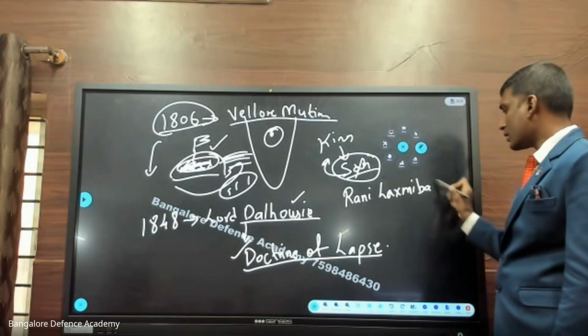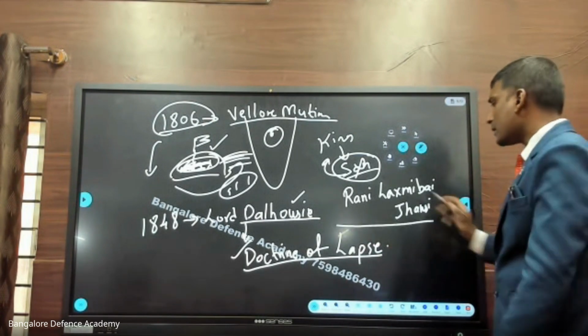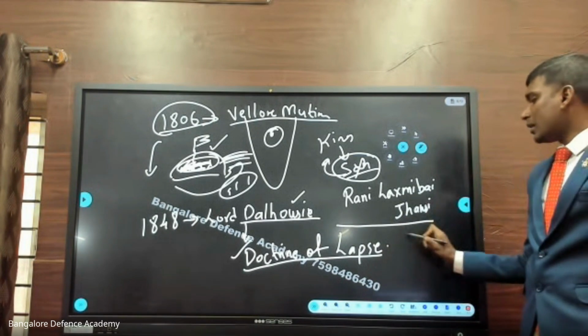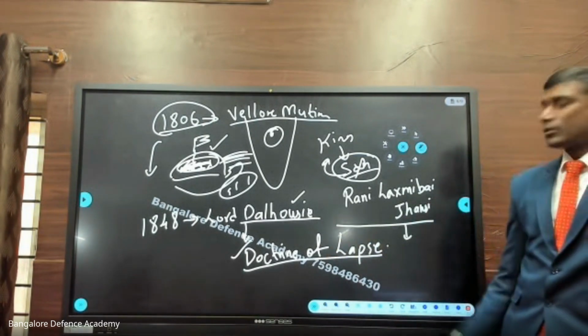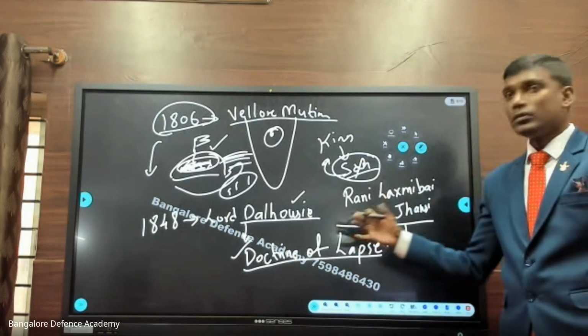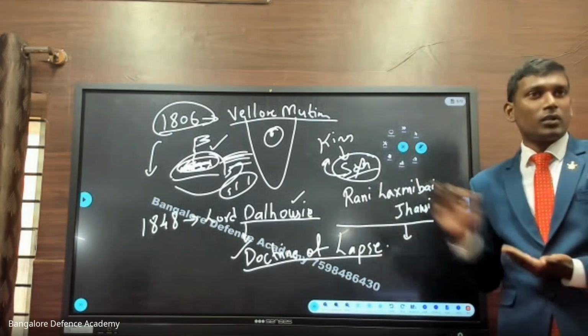Madhav Rao dies, leaving behind Rani Lakshmi Bai, and she comes under this Doctrine of Lapse. Dalhousie says, Rani Lakshmi Bai, be prepared to give me your kingdom because you don't have any son. Madhav Rao didn't have any son, and you are also not having a son.